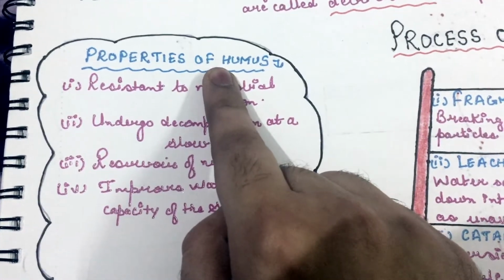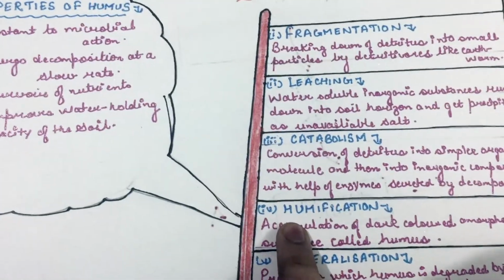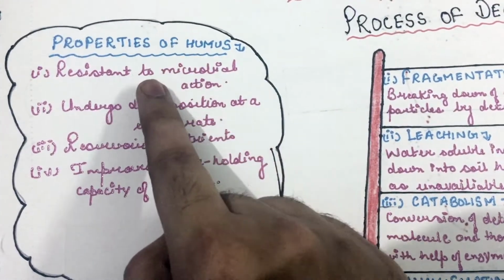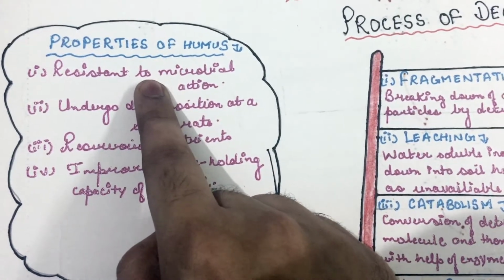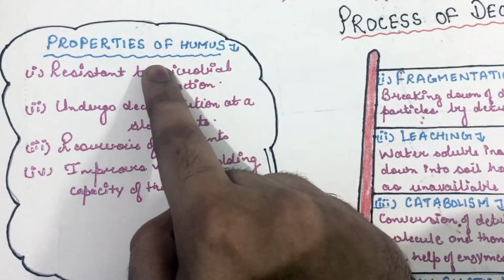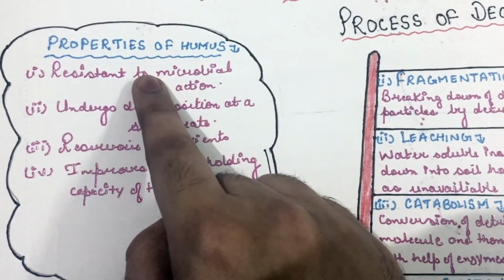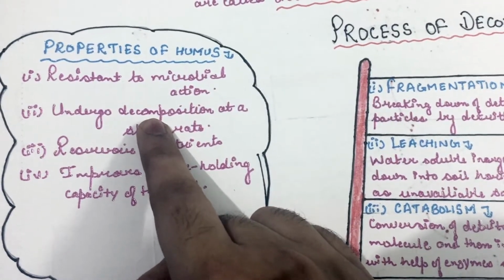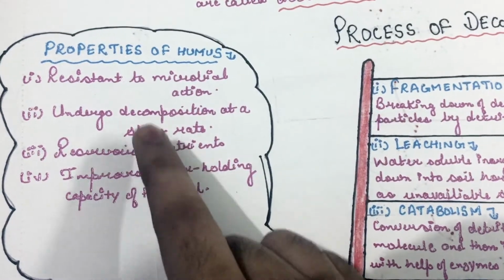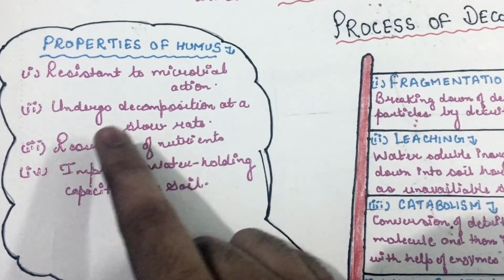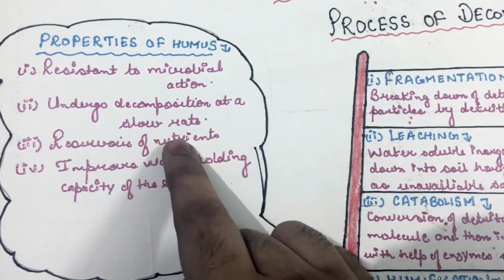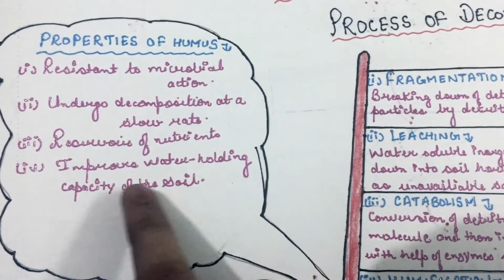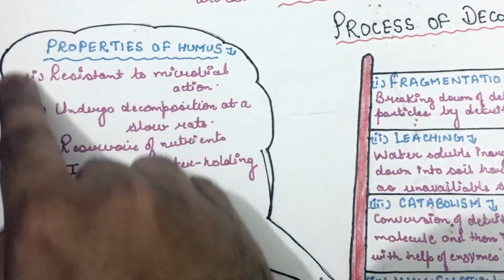We know humus is formed at the fourth step of decomposition. So what are its properties? Number one, humus is resistant to microbial action. That is, microbes would have no effect on the property of the humus. Second, humus undergoes decomposition at a very slow rate. Third, humus is a reservoir. Reservoir means storehouse of nutrients. And fourth, it improves the water holding capacity of the soil. So these are the properties of humus.